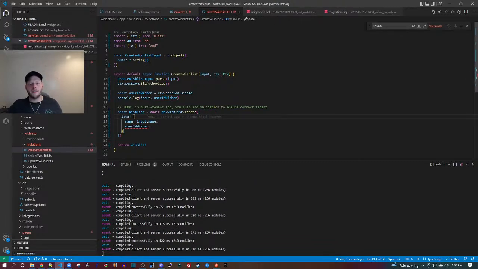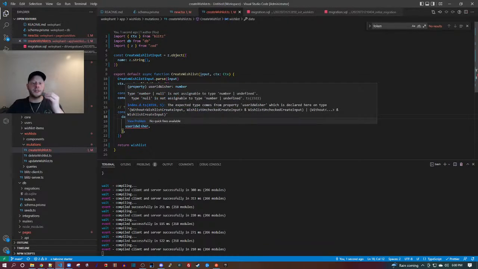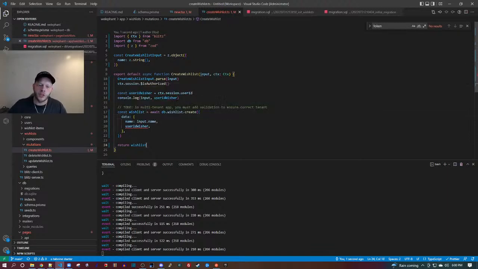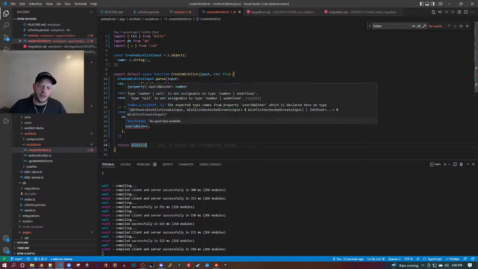Okay, so I'm naively coding that solution and it's complaining, saying, hey, number or null is not assignable to number or undefined. I could handle this in several different ways.